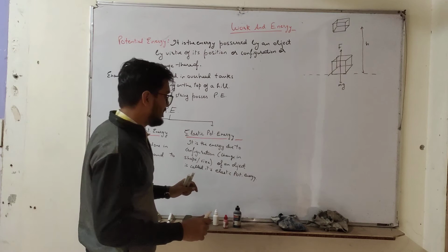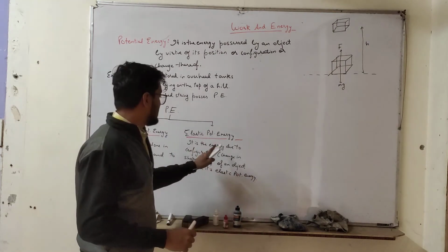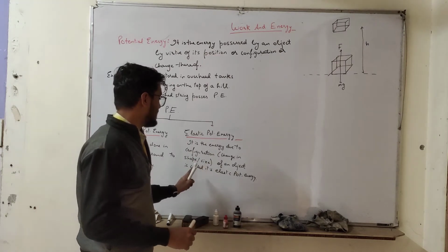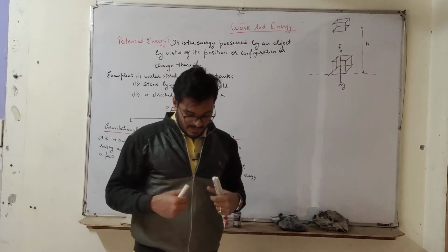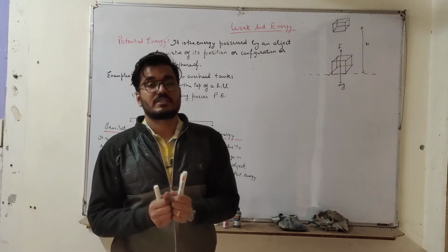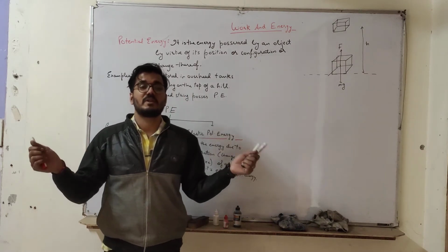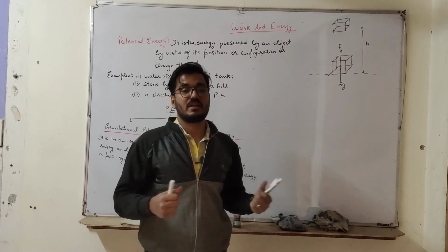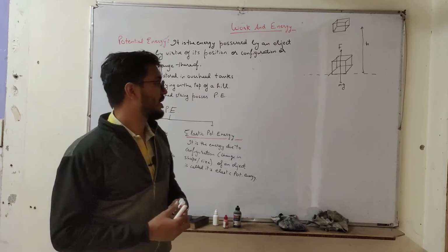Elastic potential energy is the energy due to the configuration, the change in shape and size of an object. If I stretch this jacket, the energy which it will possess will be elastic potential energy, because I am stretching this jacket, changing its shape and size.